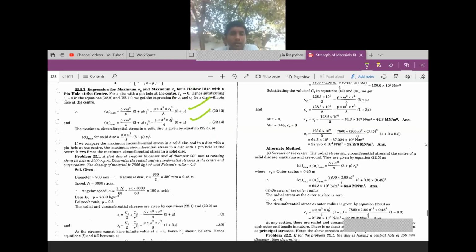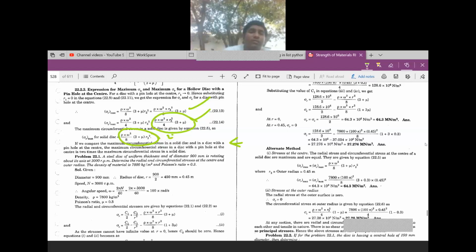If we compare the maximum circumferential stress in a solid disk and a disk with a pinhole at the center, the maximum tensile stress in the disk with a pinhole is 2 times the maximum stress in a solid disk. When you compare, both formulas are the same, but when you multiply by 2, it is 2 times this one.